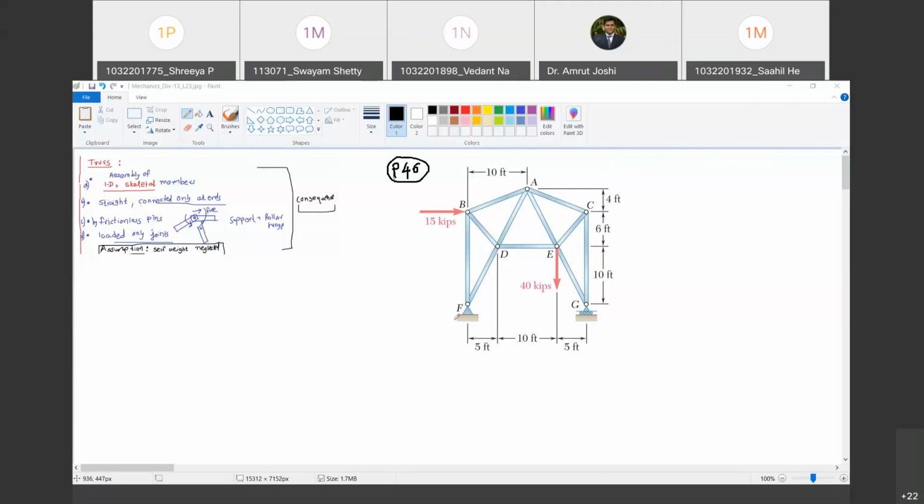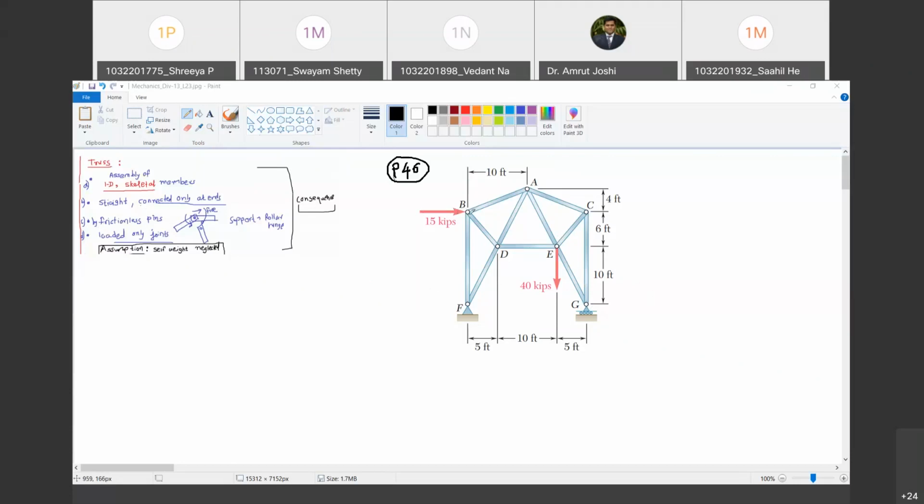So, is this structure satisfying all the conditions that are mentioned here? Is it an assembly of 1D straight skeletal members? Yes. Are they connected only at ends? Yes. When I say they are connected at ends, I am saying that FD is a separate member and DA is a separate member. Are you with me? Yes, sir. So this is a separate member and this is a separate member. Similarly, AE is a separate member and EG is a separate member. So then they are connected only at ends.